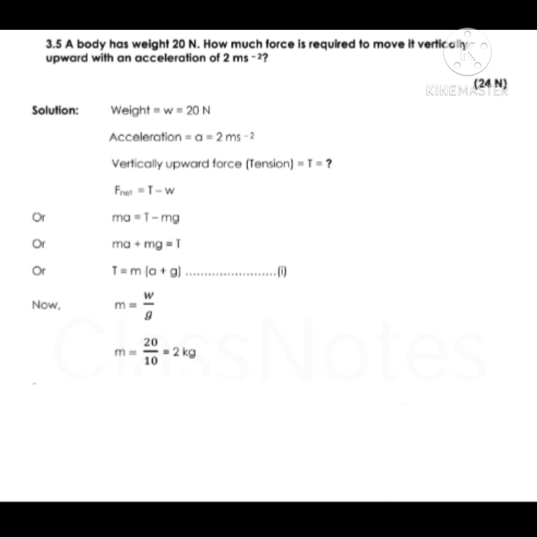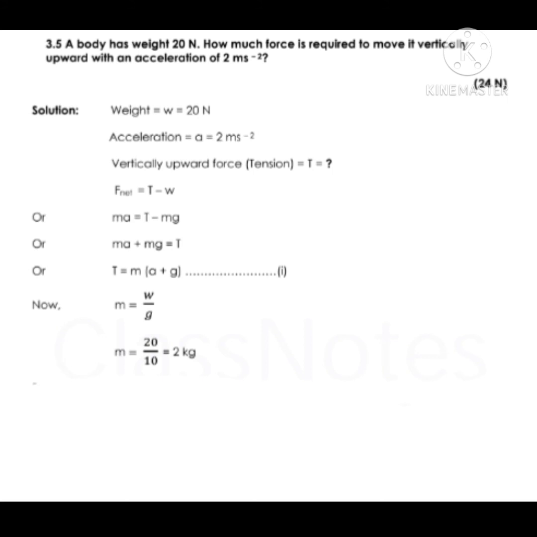Vertically upward force, that is also called the tension force, which we want to calculate. F net equals T tension minus weight. F equals ma equals T minus weight, equals mg. By rearranging, ma plus mg equals T. Taking m common from the above equation, we have T equals m(a plus g).